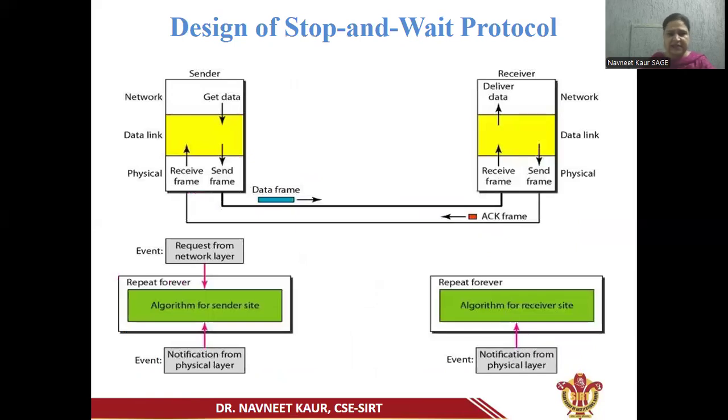Now here we can see the design of the stop and wait protocol. Here, the sender sends the data frame to the receiver after getting a request from the network layer. The receiver will send back the acknowledgement frame to the sender.